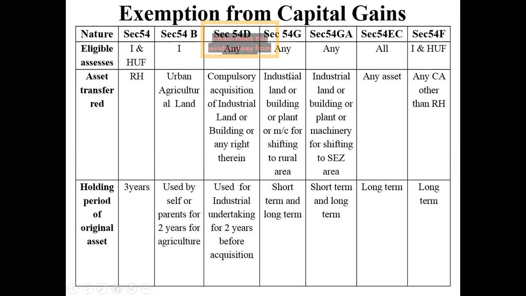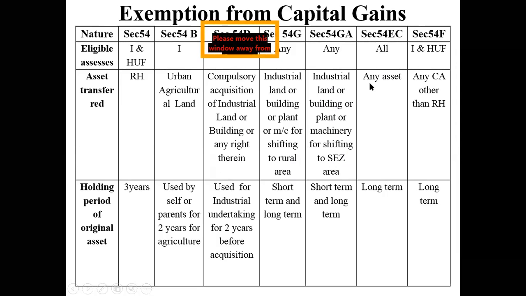Section 54G talks about acquiring an industrial land, plant or building or machinery, which they are trying to shift to a rural area. Okay, so this is for a rural area, this is for an urban area. Section 54GA is for the same, again industrial land, building, plant, machinery for a special economic zone, SEZ. Are you able to understand? It is for a special economic zone. Clear?